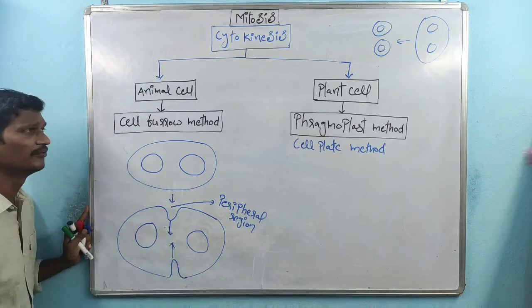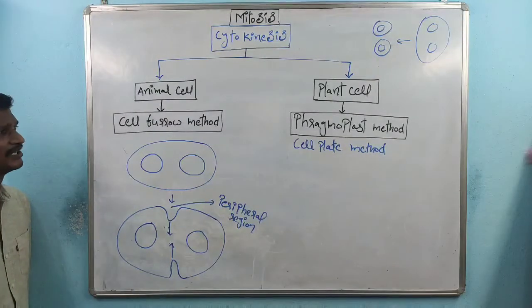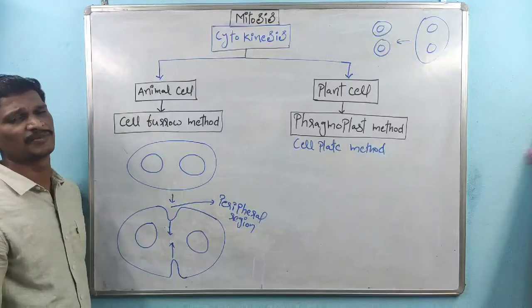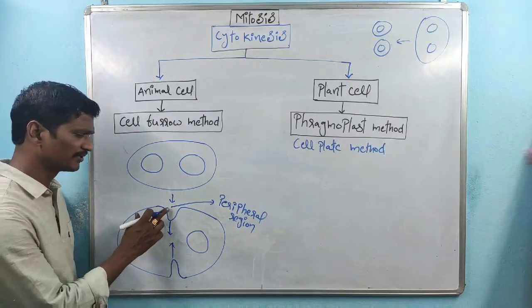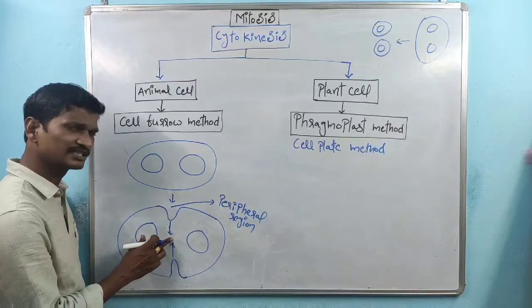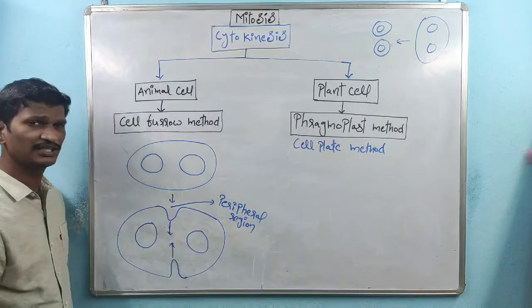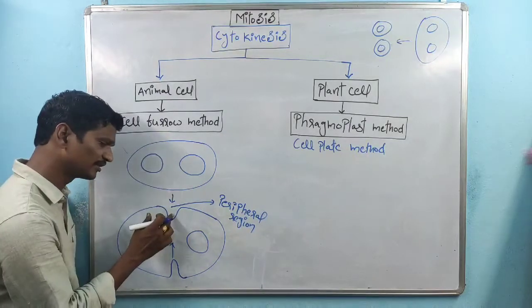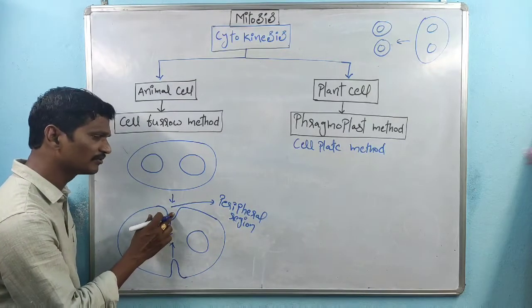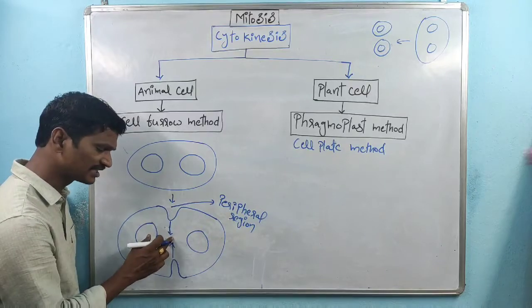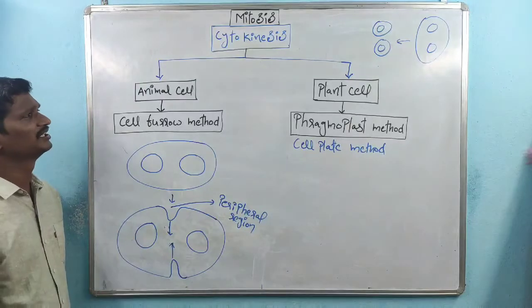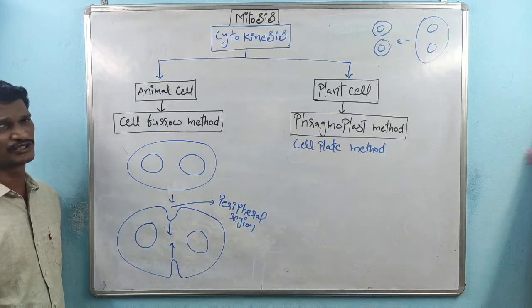So what I am telling is, within the animal cell, the cell furrow method is involved in the separation of cytoplasm. The separation of cytoplasm starts from the peripheral region and finally reaches the center of the cell. So this method is called cell furrow. Why is it called furrow? Furrow is nothing but a gap. The gap is formed from the peripheral region and finally reaches the center region. So that is about animal cell cytokinesis.